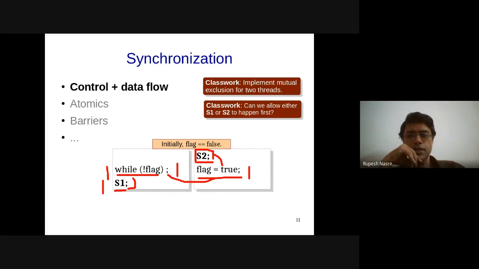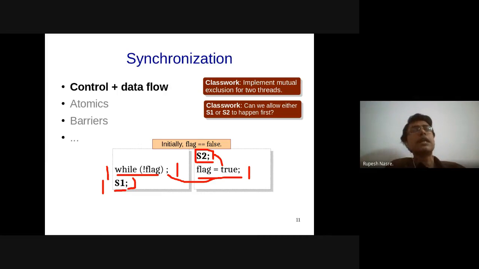Okay, so Arihant has written slightly modified code which will allow you to, if you are the one who is ready, you will be able to execute. Possibly you will not be able to execute actually until the other thread comes in.